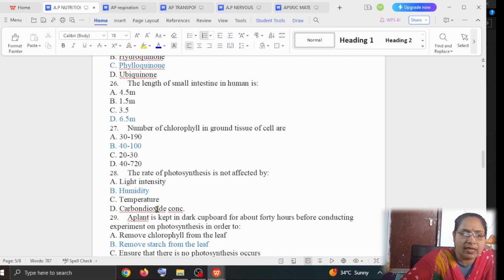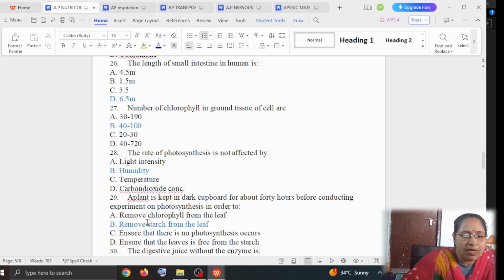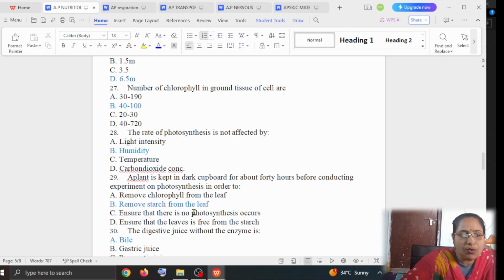Next question: a plant is kept in a dark cupboard for about 40 hours before conducting an experiment on photosynthesis. Why are we keeping the plant in a dark place before conducting the experiment? Option A, to remove the chlorophyll from the leaf. Option B, to remove the starch from the leaf. Option C, to ensure that no photosynthesis occurs. Option D, to ensure that the leaf is free from starch. So the answer is the removal of the starch from the leaf.